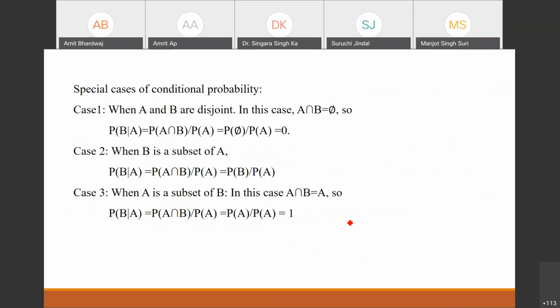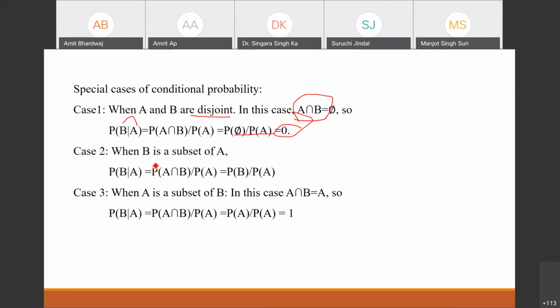Okay, and we have some special cases also. These are very simple types of cases. Case one is when A and B are disjoint. If A and B are disjoint, then their intersection will be empty, and the probability of B given A will be 0.